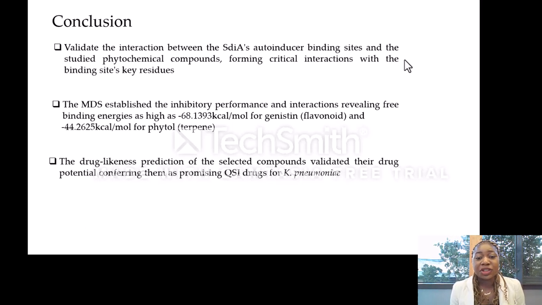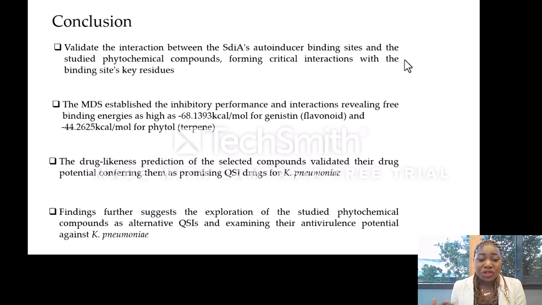The drug likeness prediction of these compounds validated their drug potentials, thereby conferring them as promising quorum sensing inhibitors for Klebsiella pneumoniae. Findings further suggest the exploration of these phytochemical compounds as alternative quorum sensing inhibitors and also examining their antivirulence potential against Klebsiella pneumoniae.